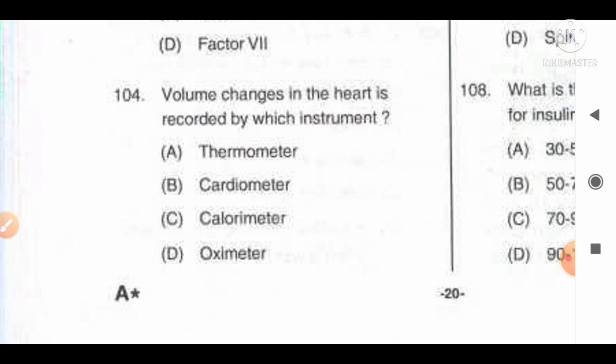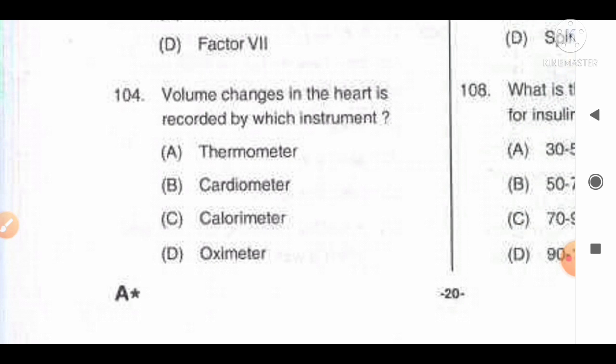Move to the next question number 104. Volume change in the heart is recorded by which instrument? And the options are A thermometer, B cardiometer, C calorimeter, D oximeter. And the fact available regarding this question is that thermometer is used to measure the fluctuation in the temperature, whereas cardiometer is an instrument used for measuring the intracardiac blood pressure or volume change in the heart.